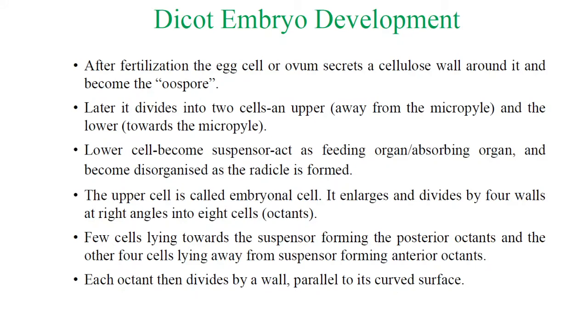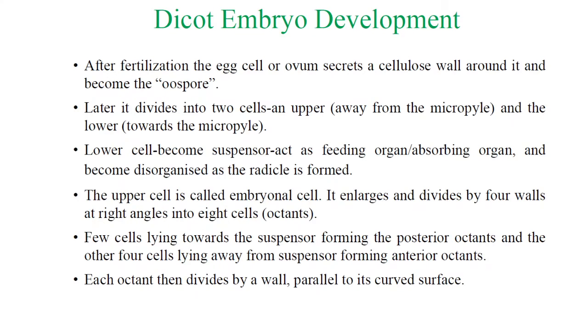After fertilization, the egg cell or ovum secretes a cellulose wall around it and becomes the oospore. Formation of the oospore, the zygote, is the first stage of the development of the dicot embryo. Later, it divides into 2 cells, an upper and a lower cell. The upper cell is away from the micropyle, and the lower cell is toward the micropyle.